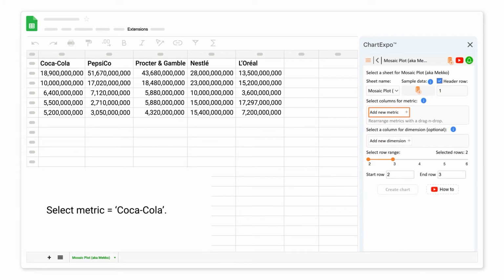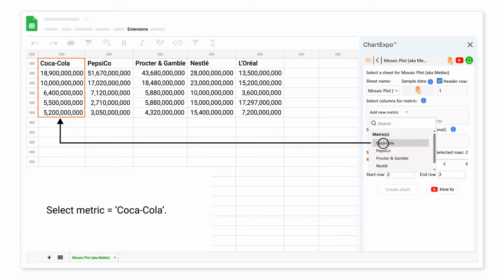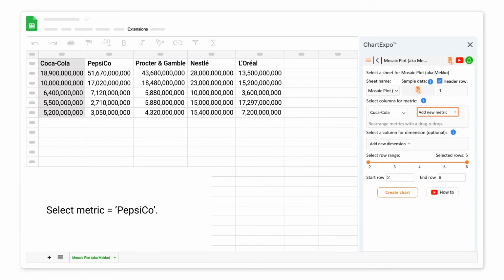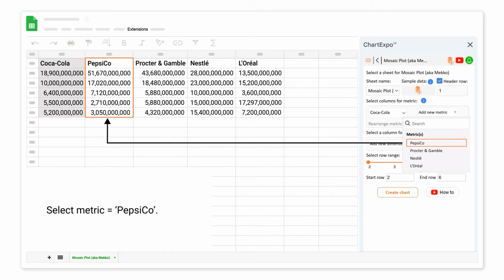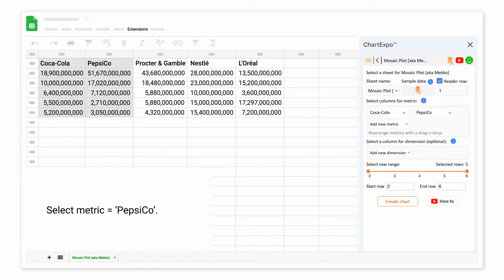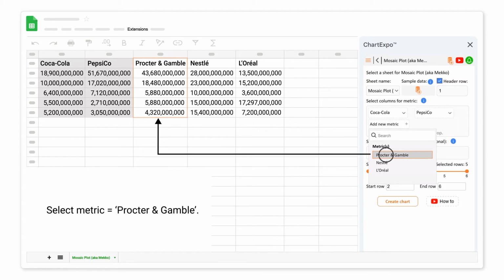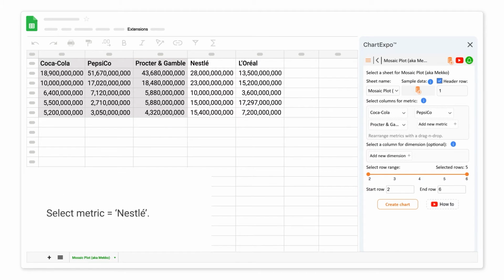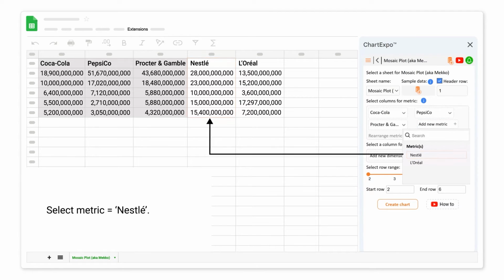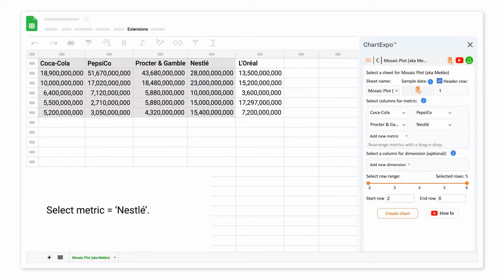Select metric Coca-Cola. Select metric PepsiCo. Select metric Procter & Gamble. Select metric Nestle. Select metric L'Oreal.